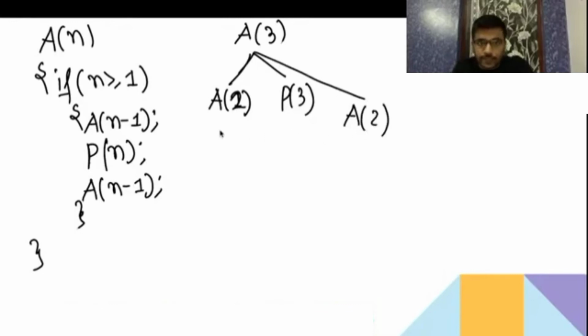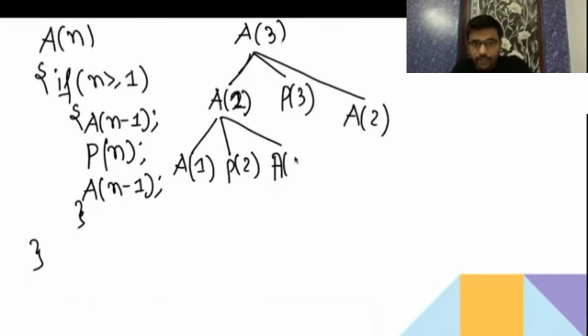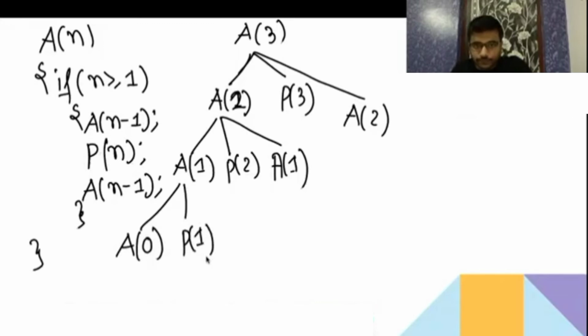Then it is going to call a2. Then again a2 is greater than or equal to 1. Then it is going to do a1. Then it is going to print n, that is, print 2. Then again it is going to do a1. Whatever output I am going to get in a2, that only I am going to get here. That's why I am not again expanding this a2. Now a1 is greater than or equal to 1. It's going to n minus 1, which is 0. Then it will do printf n, which is 1. Then again a0. So here again a1 and a1 is there. I am not going to expand again.